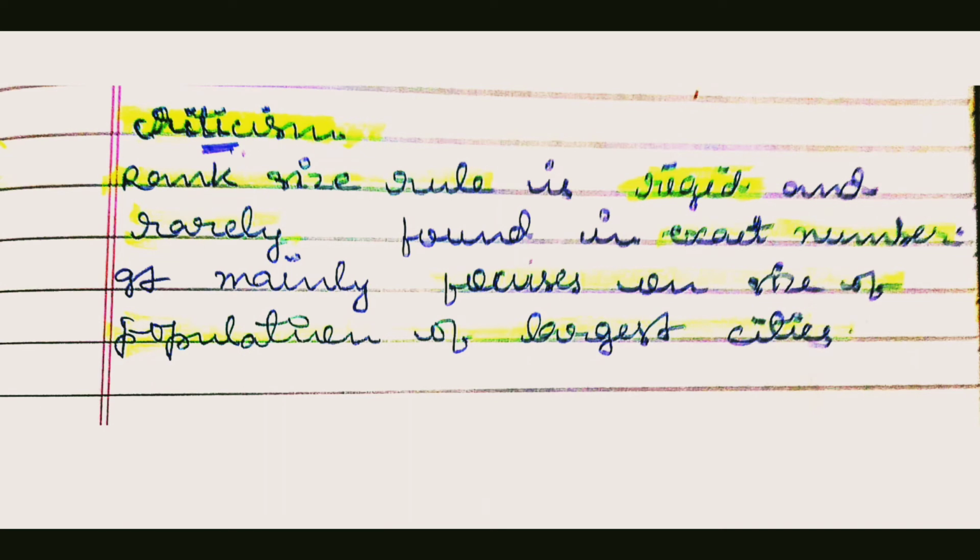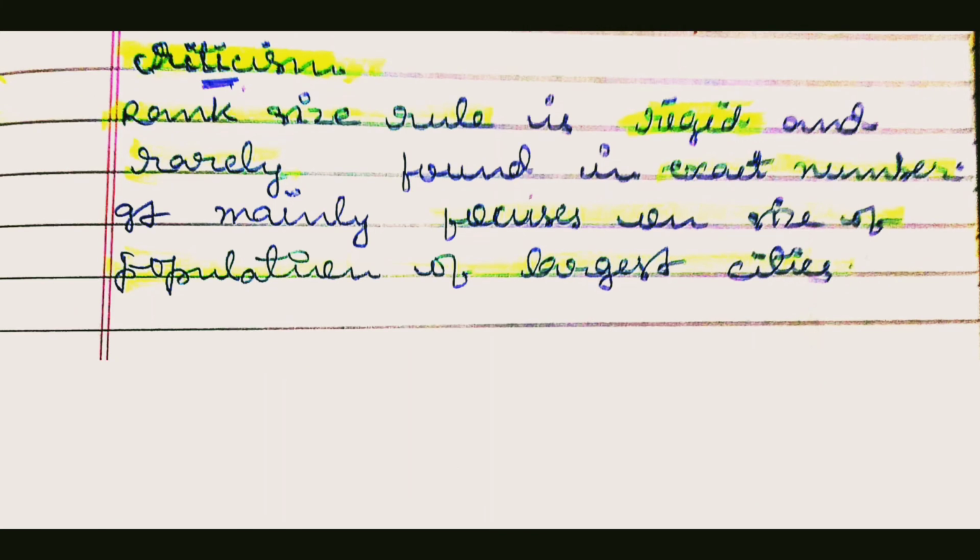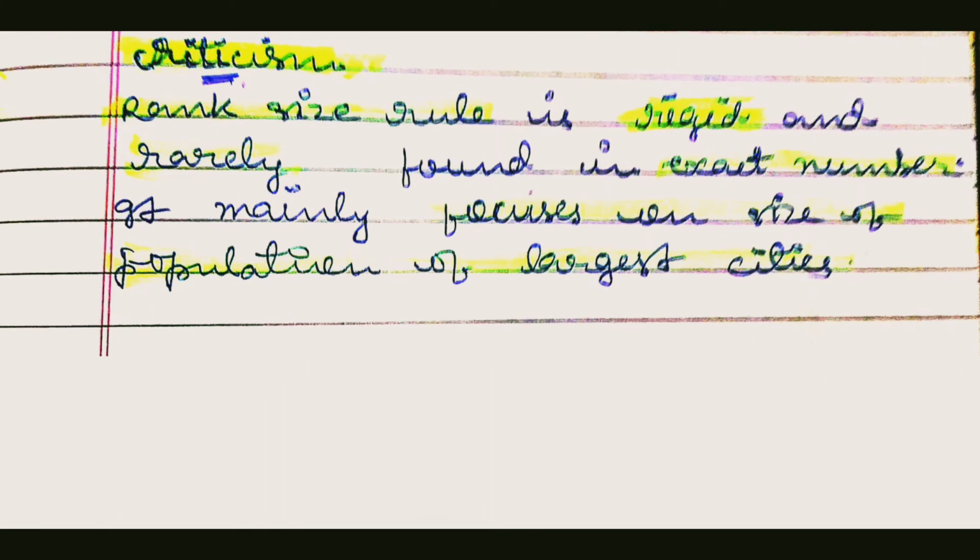But there is also certain criticism of this concept, so now we are going to discuss the criticisms of the rank size rule. The first criticism is that it is rigid and rarely found in exact numbers. The second is that it mainly focuses on the population of larger cities. The third is that the definition of cities is not universal, so the rank size rule is also not universal and doesn't work the same in every country's cities. And the fourth criticism is that it is more descriptive than explanatory.